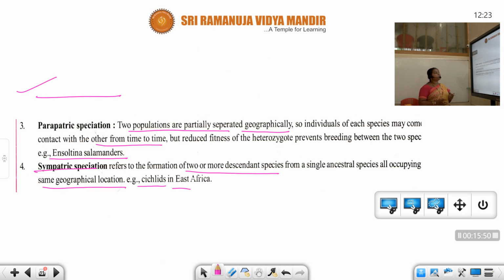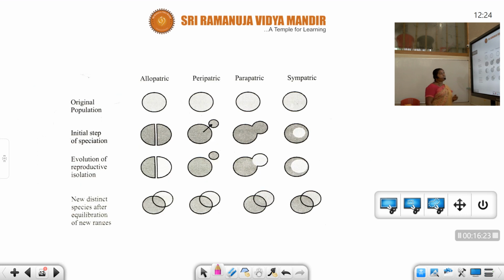Next, parapatric. Here two populations are partially separated geographically, so individuals of each species may come in contact with the other from time to time, but reduced fitness of the heterozygote prevents breeding between the two species. Example, Ensatina salamanders. Sympatric speciation refers to the formation of two or more descendant species from a single ancestral species, all occupying the same geographical location. Cichlids in East Africa.